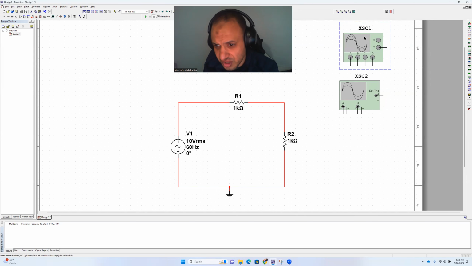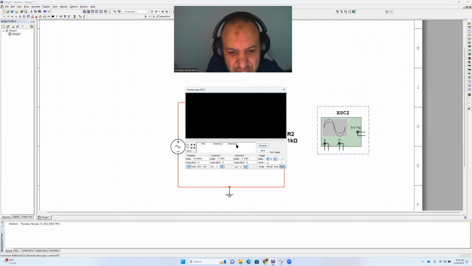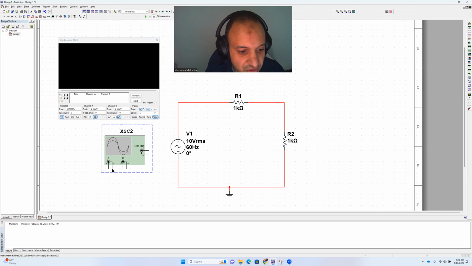So we need the oscilloscope. I believe you can change its name. So let's put it here on the side. It has 2 channels as you see. And let's say we want to see the input, or maybe the output. Let's see the input, basic function.